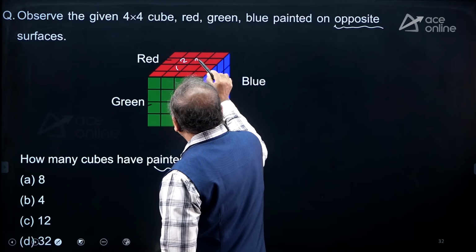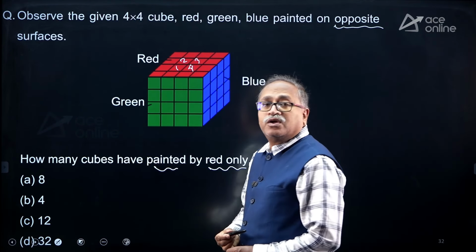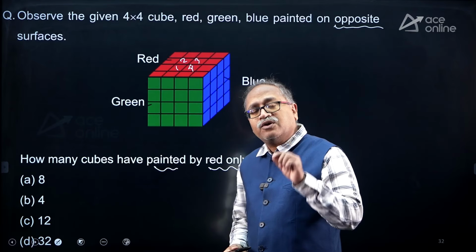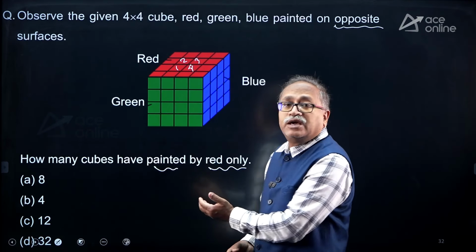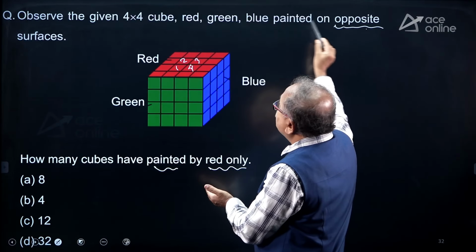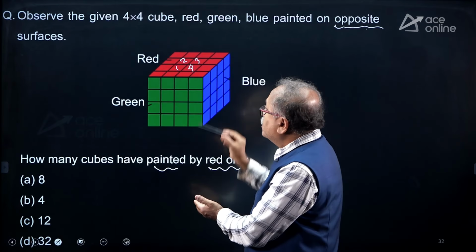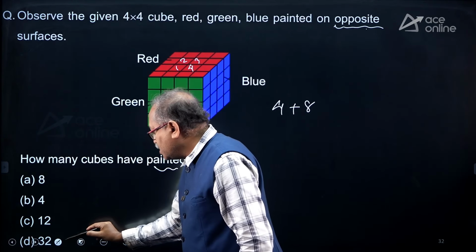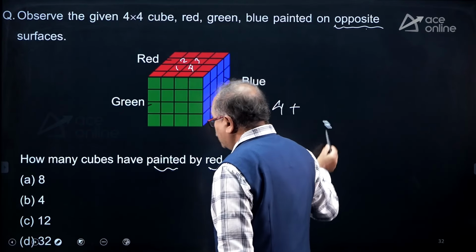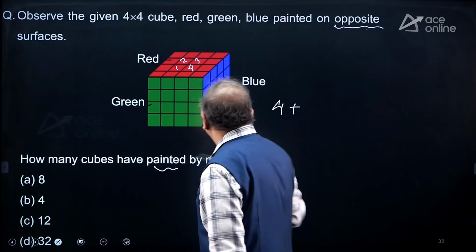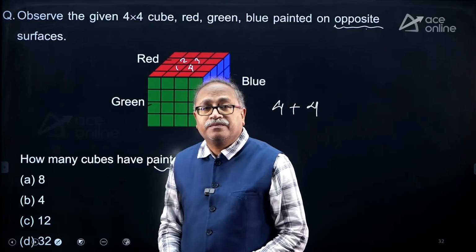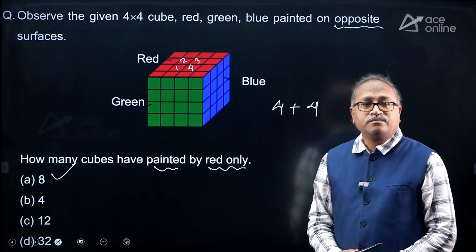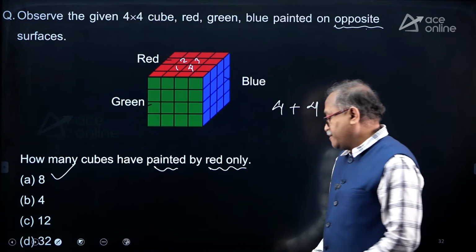This 1, 2, 3, 4. These are the 4 which are not touching the corner. So there will be 4 cubes which will have only red, and in the bottom also we have red, because opposite side is also painted the same color. So that is 4 plus 4. You know better than me, no need of any explanation for this. So 4 into 2 or 4 plus 4, whatever you say, that comes 8. That's your answer. So do we have the option? Yeah. Shall I move on next?